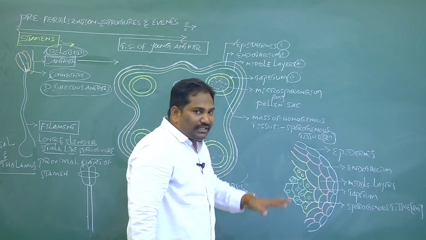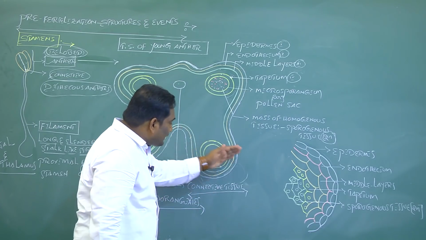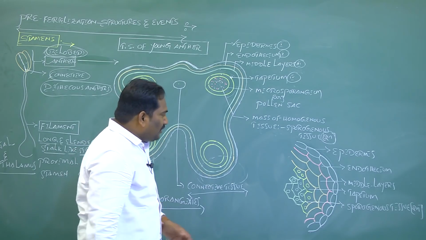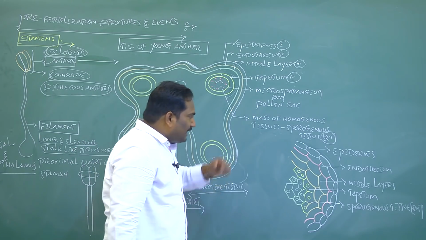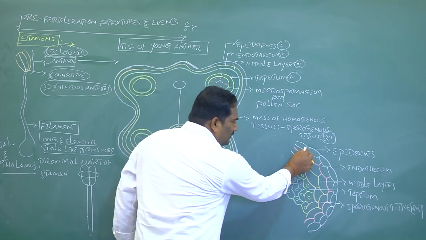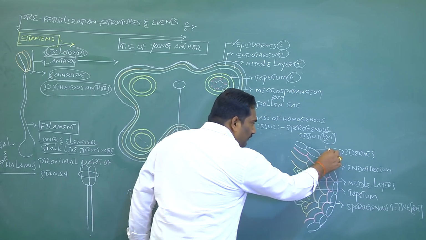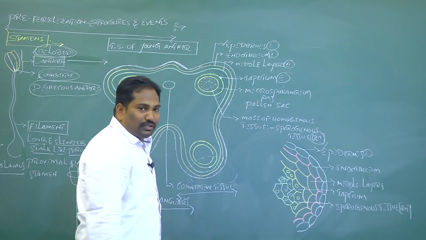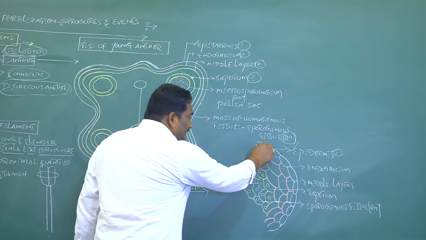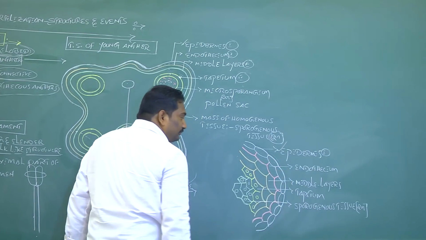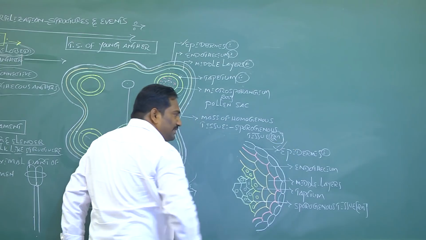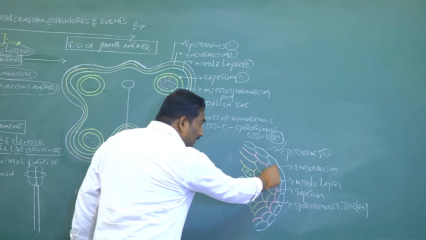For cellular organization, we made a sector plan under the compound microscope. In one sector of a dithecous anther, the outermost layer is called the epidermis. It is the first layer of the anther wall. It is a single layer.